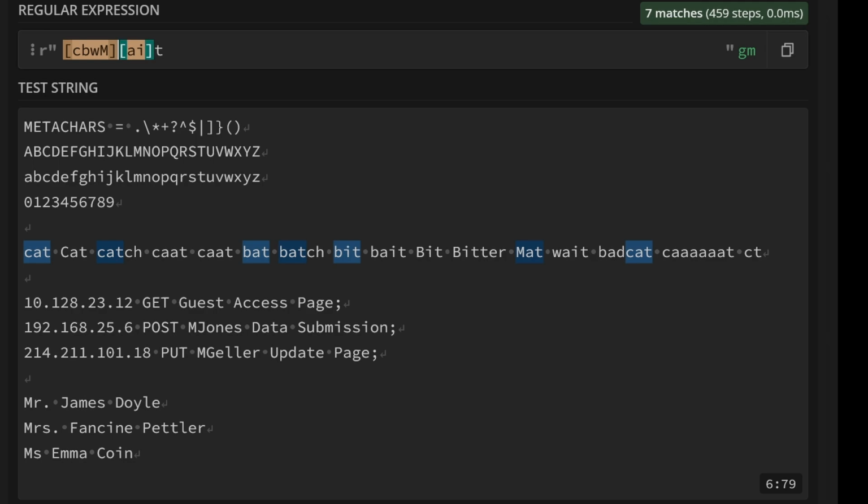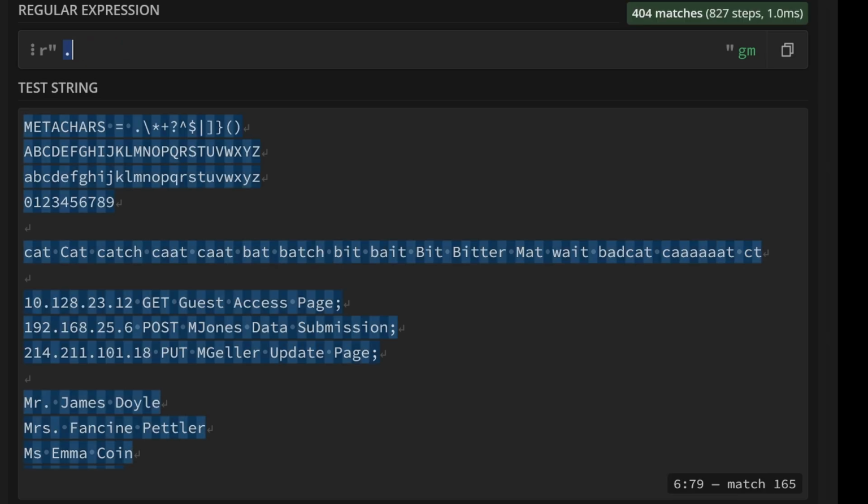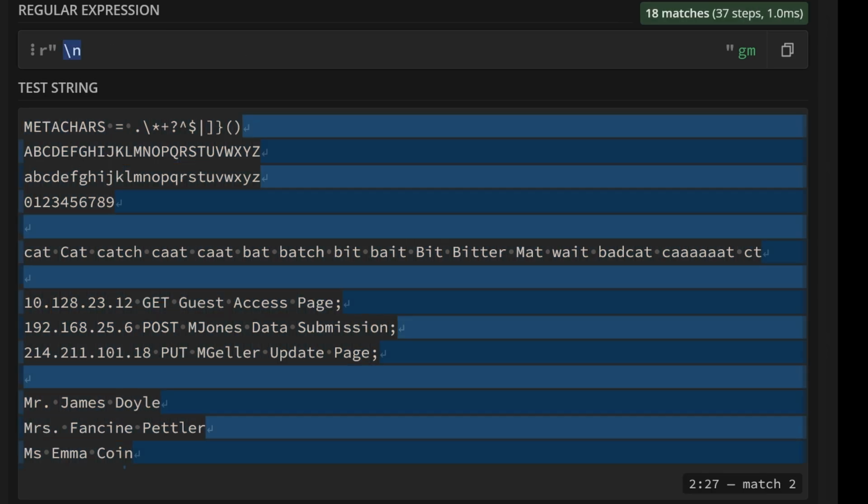Before we move on to groups and all the power that they have, we haven't covered one of our meta characters, which is the full stop. And full stop basically says match any character. So that will substitute for any character. And actually, if we take all of our stuff off around it, it matches everything apart from new lines. These new line characters at the end of each line are not highlighted. If you do want to find those new lines, you can do /n. And that'll find all the new line characters at the end of the line.